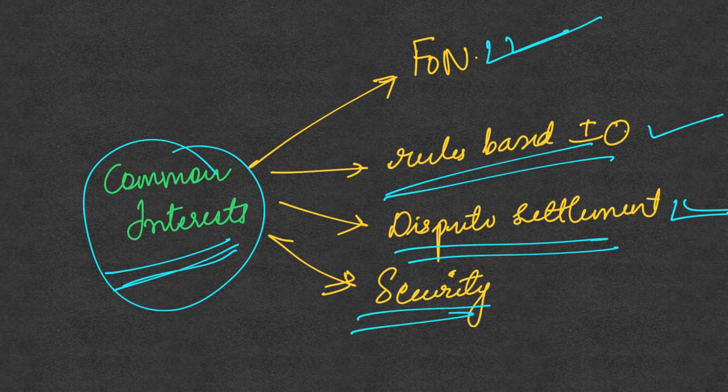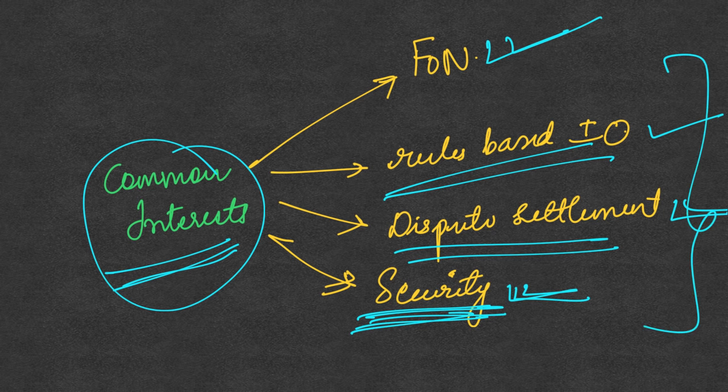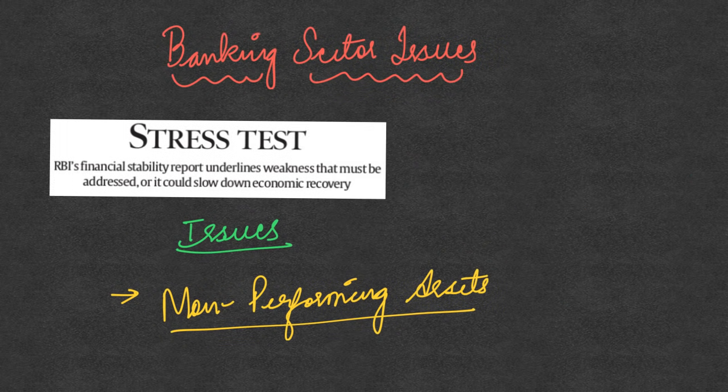And also, given the strategic location of Sri Lanka and how the economic activities of the two are linked to each other, mutual security interests are also very important. So these are our common interests based on which we can reignite and deepen our cooperation. So this was about the India-Sri Lanka relations.